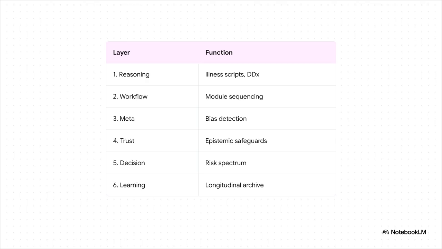Then layer 2 coordinates the workflow and sequences the modules. Next, at layer 3, we hit the metacognitive layer, which acts as a real-time auditor detecting cognitive biases. Layer 4 manages epistemic trust. Layer 5 maps out the decision architecture across a whole spectrum of risk. And finally, Layer 6 closes the loop by turning the entire session into a longitudinal learning archive. It's an incredibly structured journey from raw data all the way to durable clinical wisdom.